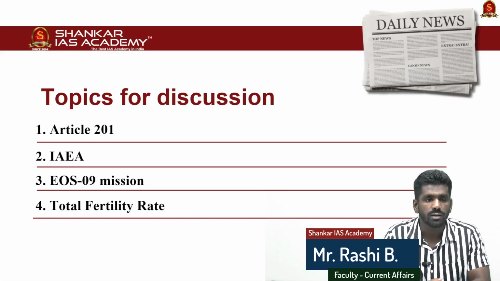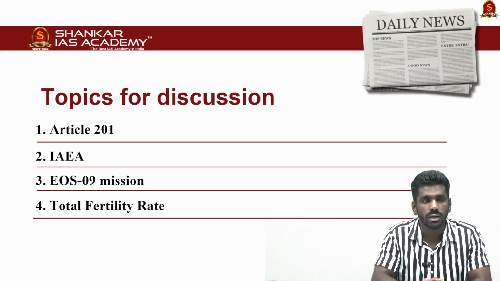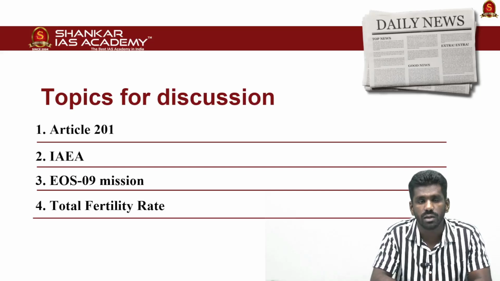So these are the articles we are going to discuss in this video. The first article is about Article 201 of the Indian Constitution, which deals with the governor's reservation of bills for the president. The second article is about the International Atomic Energy Agency. The third article is about the Earth Observation Satellite of ISRO. The fourth article is about the total fertility rate and increasing fertility rate in Bihar. So these are the four articles we are going to discuss in this video. Now let us get into the discussion.